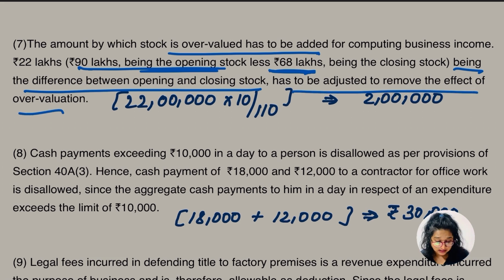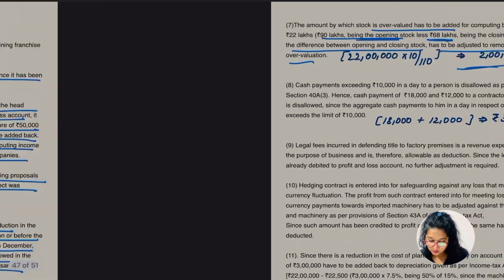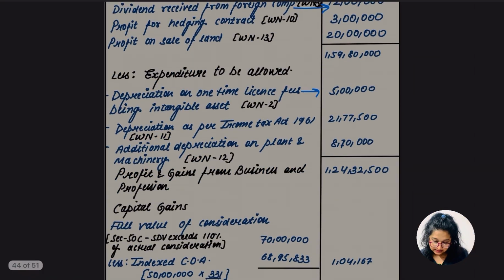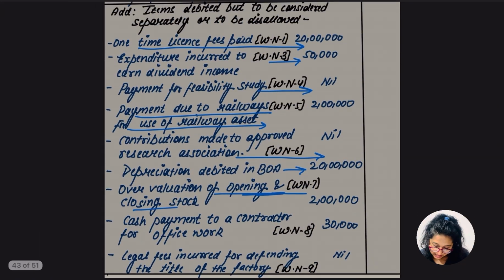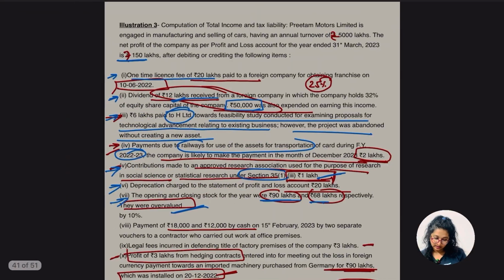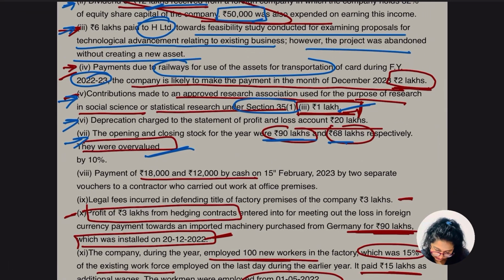As I said, they have been overvalued, right? So 22 lakh into 10 divided by 110. So yes, the value is going to be 2 lakh. In this case, this 2 lakh is to be added back. Hope this point was also clear. Let me mark it so that I won't get any confusion here. Okay, so let's go for the other point, guys.